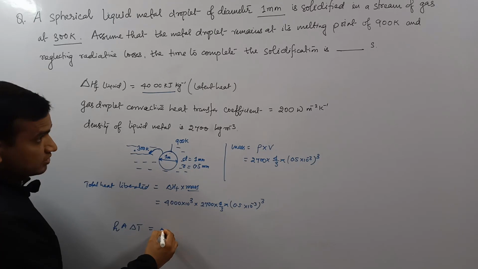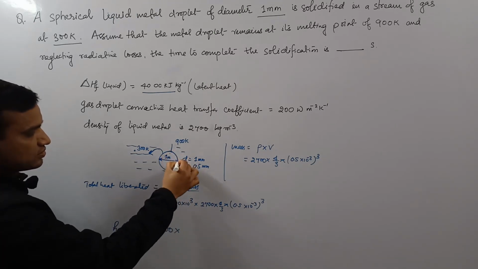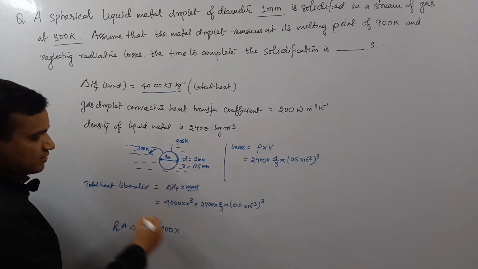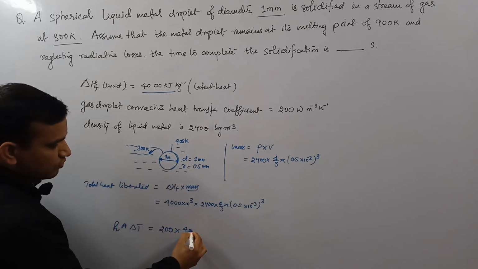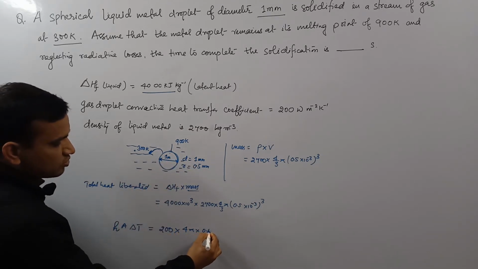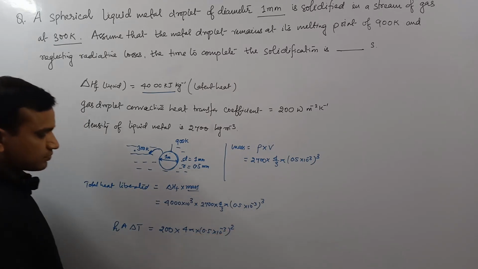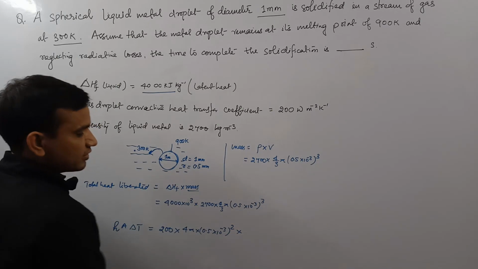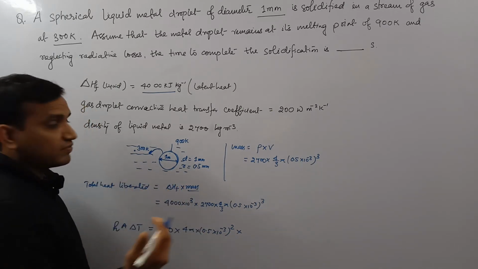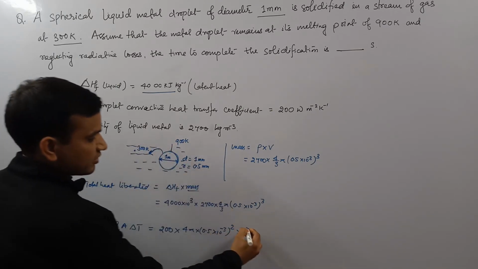So h is how much? 200. Area is the area of this sphere, right? So 4 pi r square, with r being 0.5 into 10 power minus 3, squared, into delta T. Delta T means the temperature difference, so it is 900 minus 300.